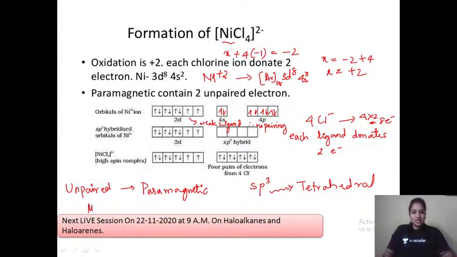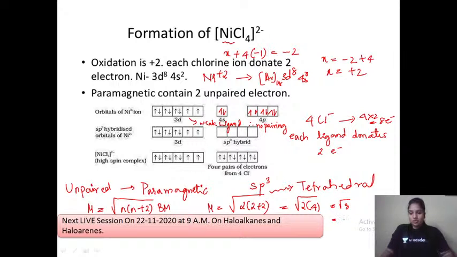Then we can also find the mu value, magnetic moment, under root n into n plus 2, where n is the number of unpaired electrons. So here unpaired electrons are how many? 2. So under root 2 into 2 plus 2, that is under root 8. I think it is around 2 point something. Root 8 value is how much? One of you can quickly tell me.